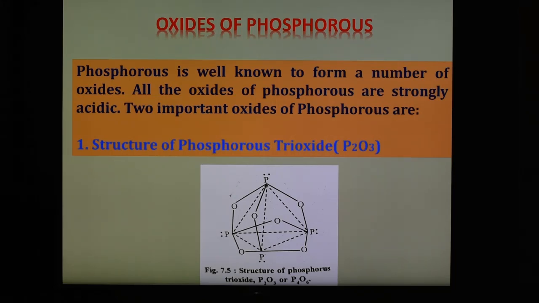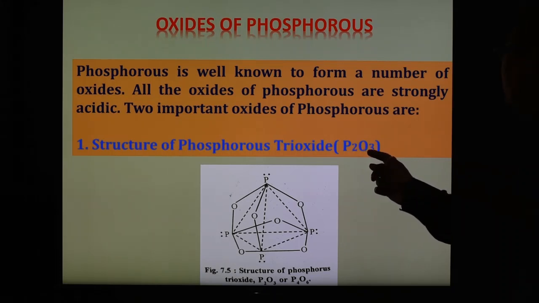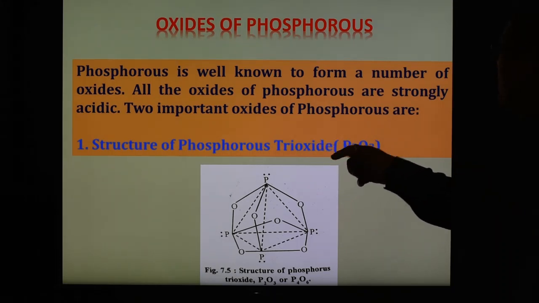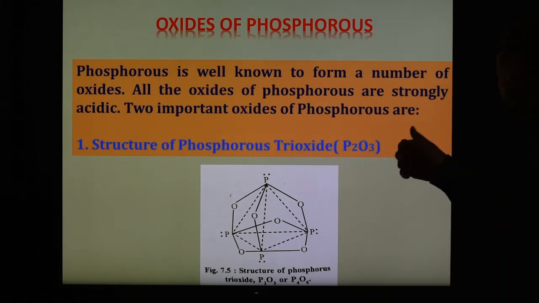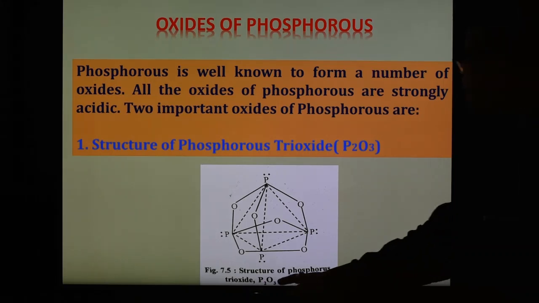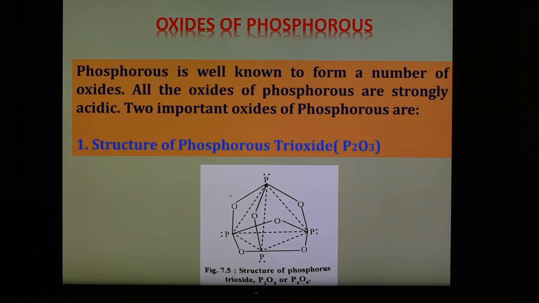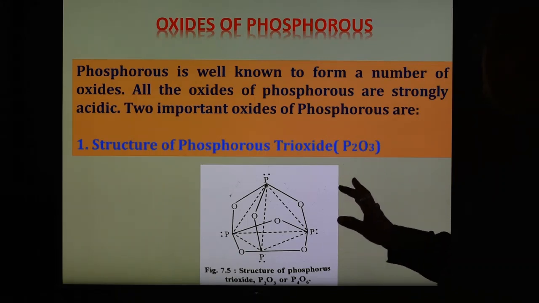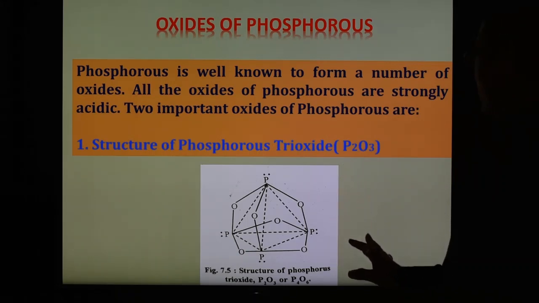So the first part is the structure of phosphorus trioxide. The formula is P2O3, and this is phosphorus trioxide, but this compound is dimeric in nature, and therefore the formula can also be represented as P4O6, like this: P2O3 or P4O6. Now in this case, the structure can also be drawn easily.